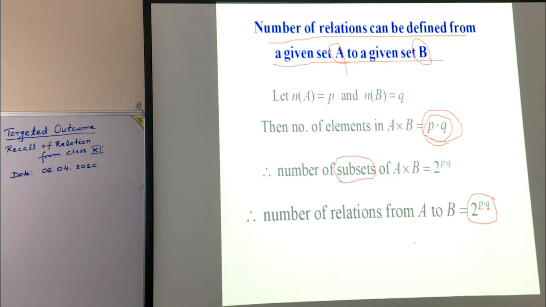Now, if a relation is defined on a set, that is a relation from set A to set A, and suppose set A has P elements, then how many relations can be defined on A?